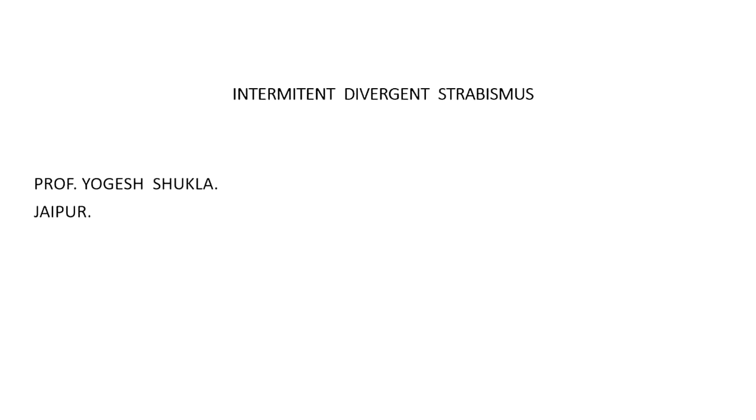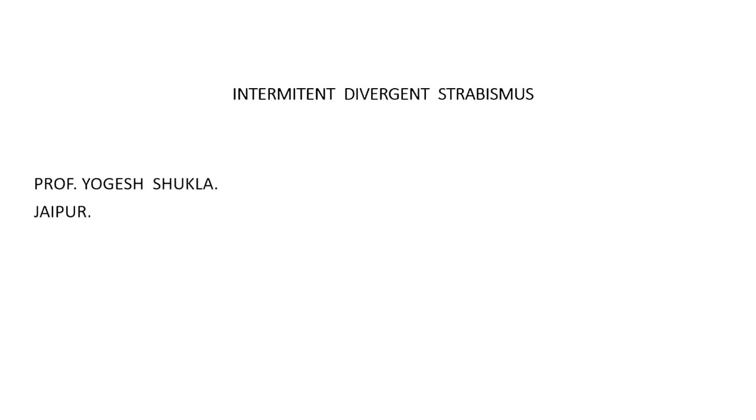Now, Professor Shukla will be talking about IDS, natural history and management. Well, good morning, everybody. We are sparse delegates, but very interested delegates, I suppose. So, intermittent divergent strabismus is another problem. Just like infantile esotropia, this is another problem. And I think for infantile esotropia, we have some standard procedures now, or standard theories now. But for intermittent divergent strabismus, there is still a lot of dilemma.